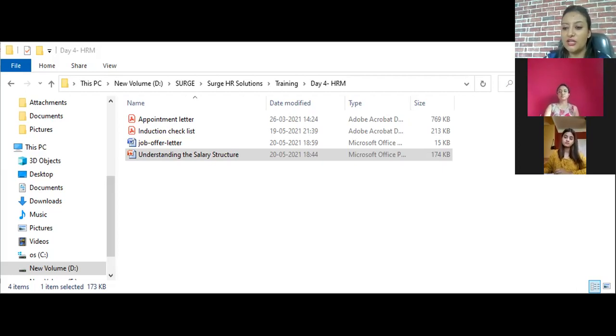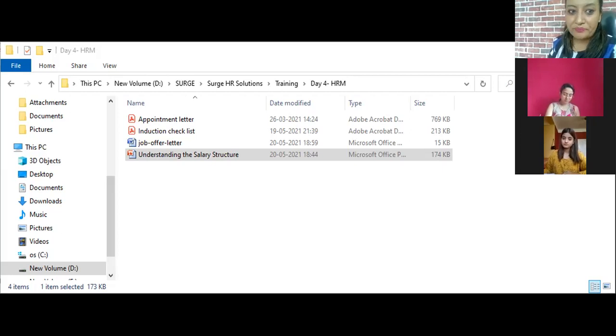What is HRA? House rental allowance. So gross salary equals basic salary plus HRA plus other allowances, like TA and DA and all that. Have you heard of daily allowance? Daily allowance and travel allowance and all that. All that allowance also comes under gross salary.